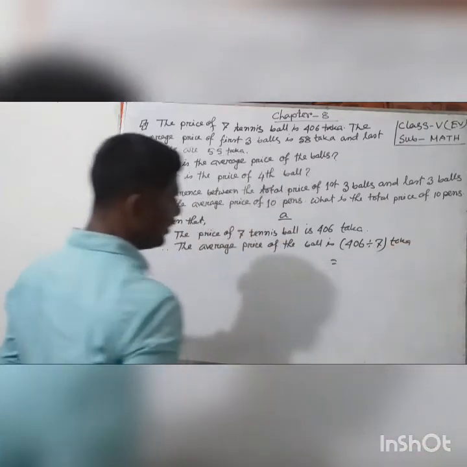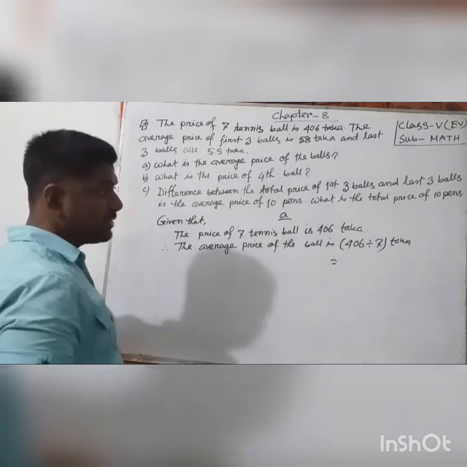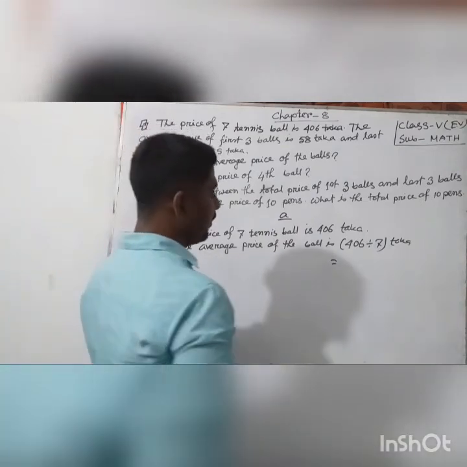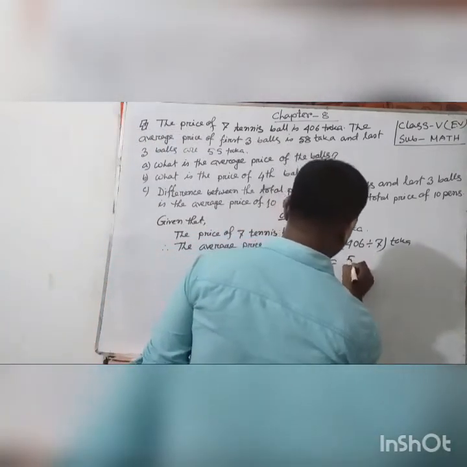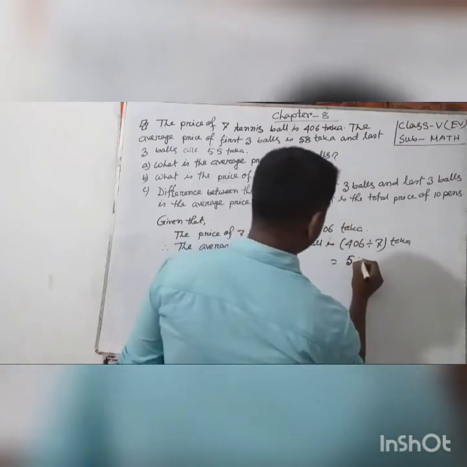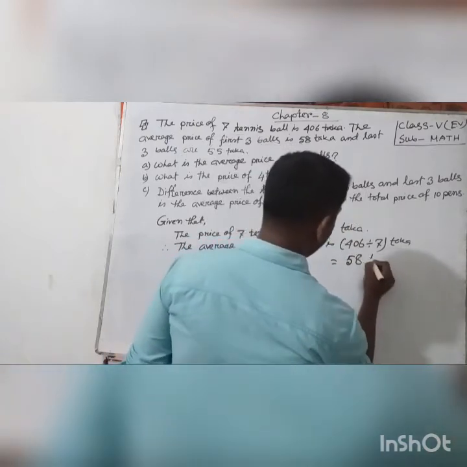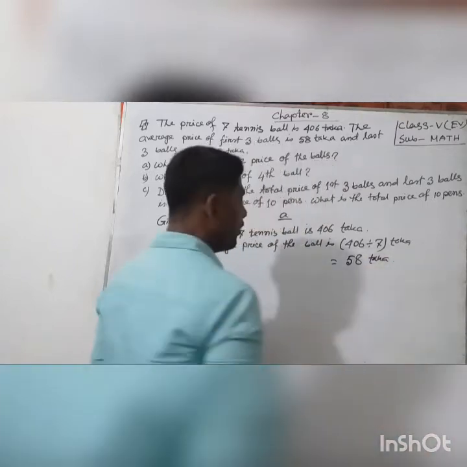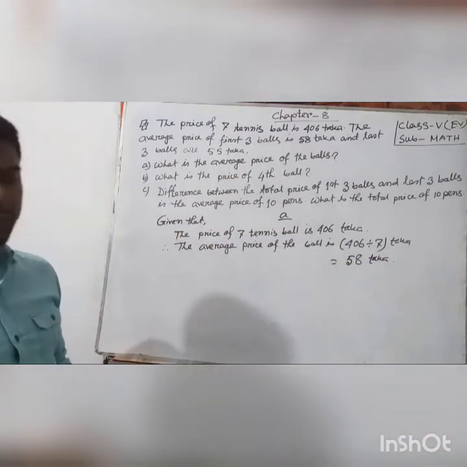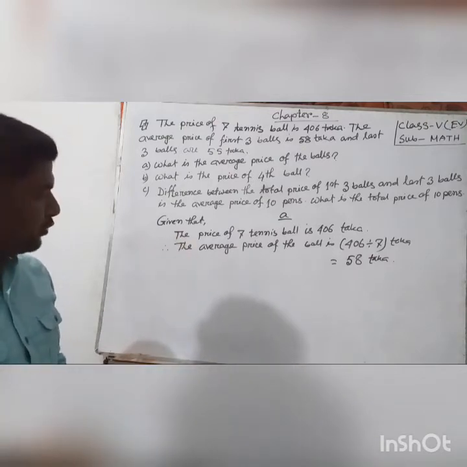When we divide 406 by 7, we get 58 taka. So we find the average price of the ball is 58 taka. I hope everybody understands and it is very simple for you.